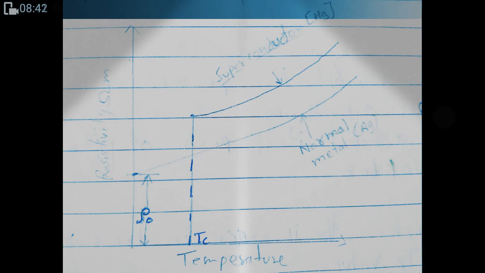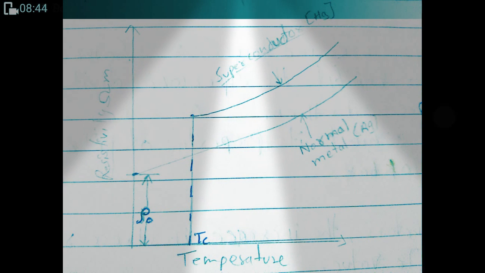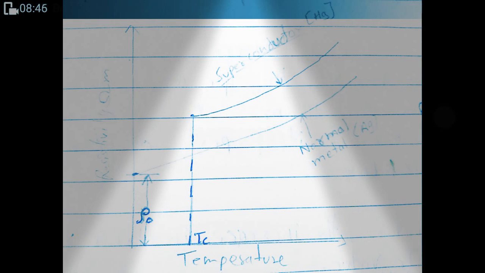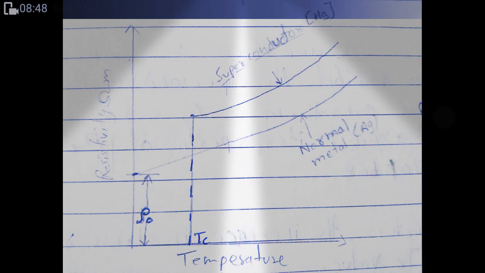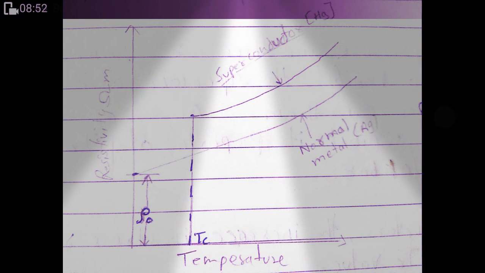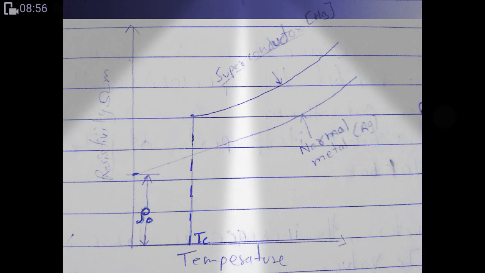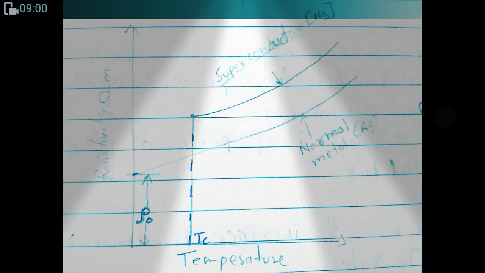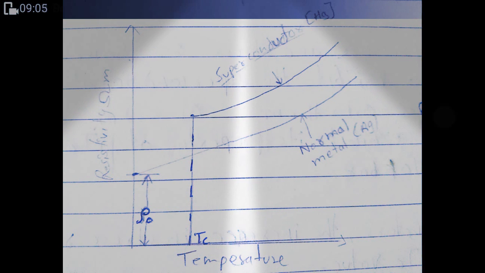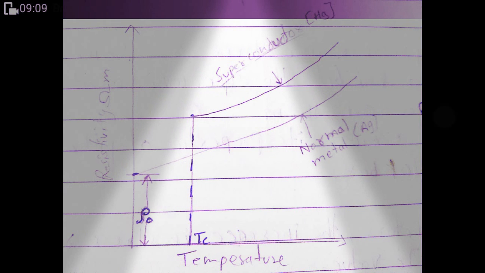Guys, the examples of good conductors I have already given: silver, gold, copper. And good superconductors are zinc and palladium. At the critical temperature, the superconductor suddenly achieves zero absolute resistance, which is achieved here by the superconductor Hg.